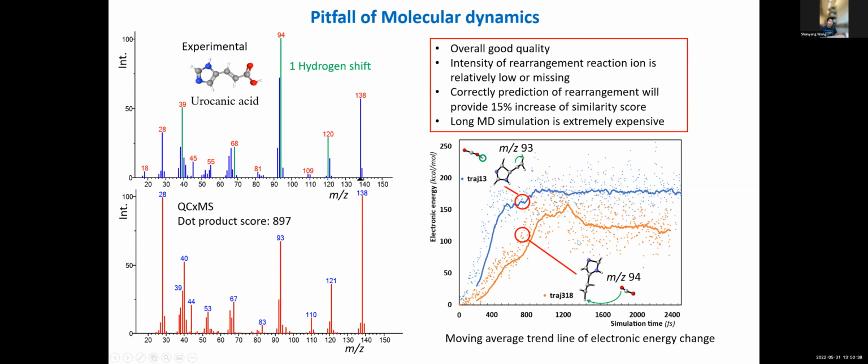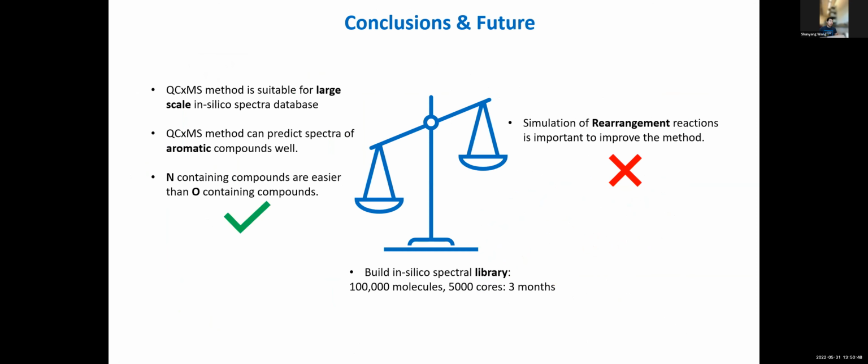With this energy change pattern, we can easily detect the rearrangement reactions and adjust the intensity of this reaction empirically or using machine learning. In conclusion, the QC-EIMS method is suitable for generating large-scale in silico databases, especially for aromatic compounds and nitrogen-containing compounds. While the rearrangement reactions are important to improve the method, in the future, if we want to build a library of 100,000 molecules, it will take us 3 months or 5,000 cores.